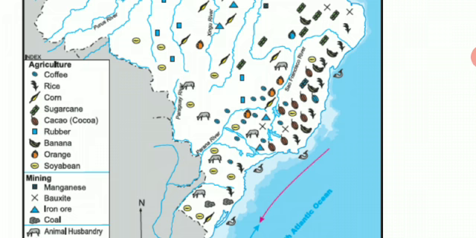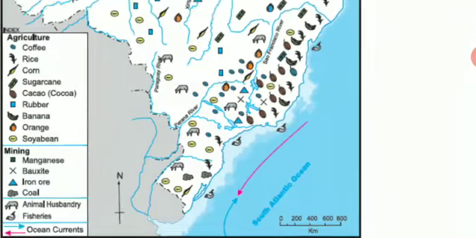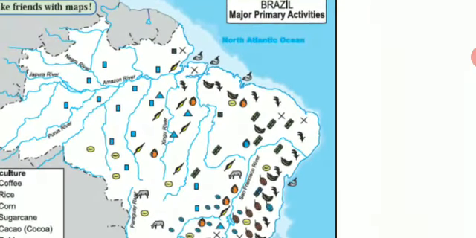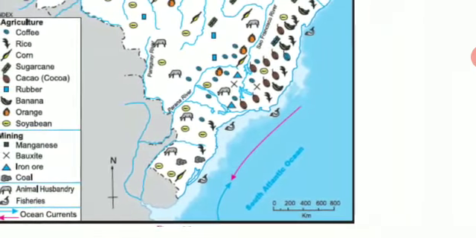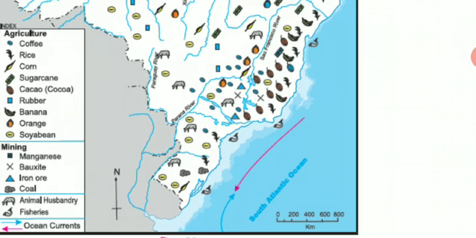Here you can see the fishing also is done mostly on the eastern coast, and that is because of the warm and the cold currents. Here you can see a red arrow and a blue arrow which show the confluence of the warm and the cold current, and here you can find a lot of fish because they find food in this place.